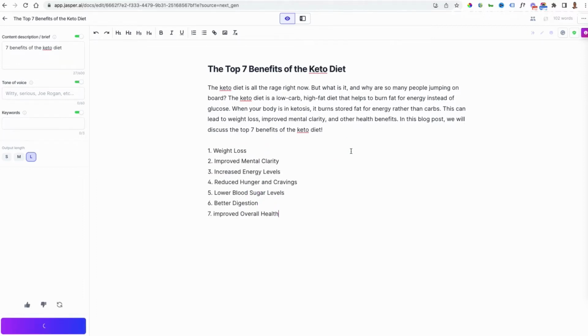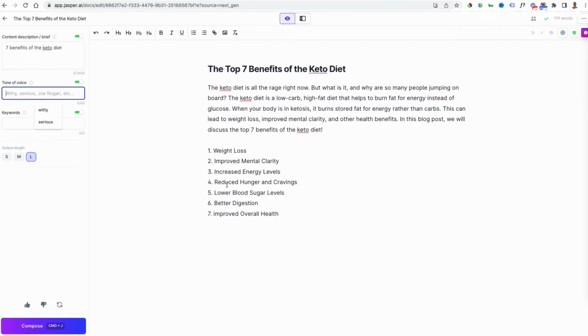And this is what the difference between this and, say, an auto rewriter or any of those other tools that just spin content is very different to that, in the sense that it actually goes out and it's researched the whole of the internet, researching books, websites, blog posts, and it has an understanding of the style that you want to write in. So we could literally select the style of the voice we want. As you can see here, we've got witty, serious, Joe Rogan. I can type anything into here, and it will go away and it will actually write in that style and research and understand, versus just respinning information. It's literally writing content for me.